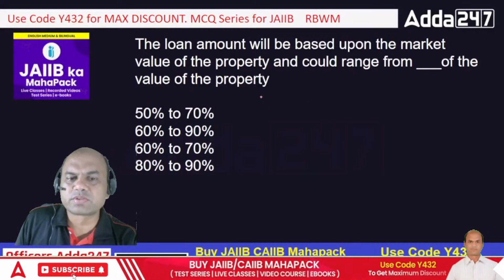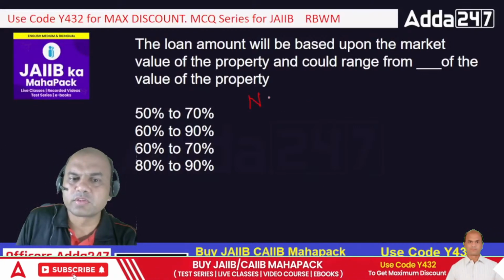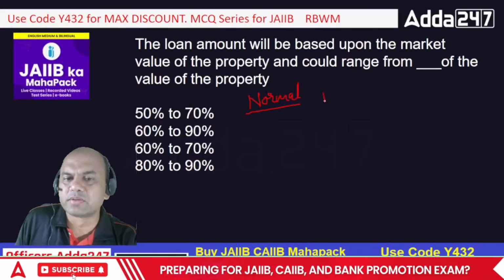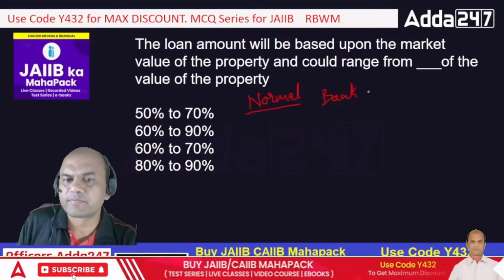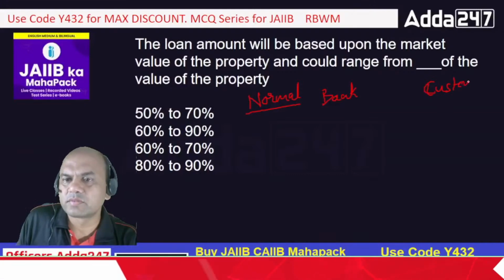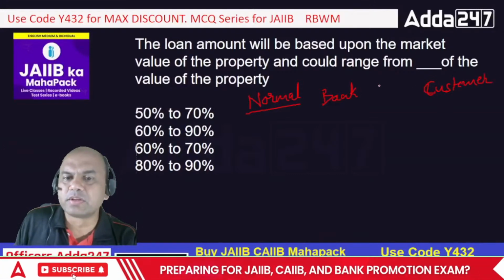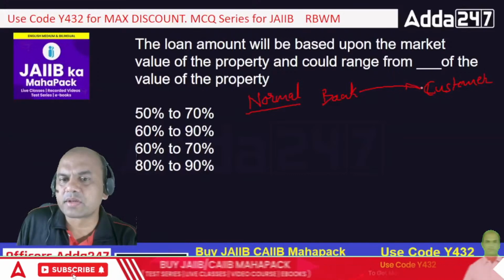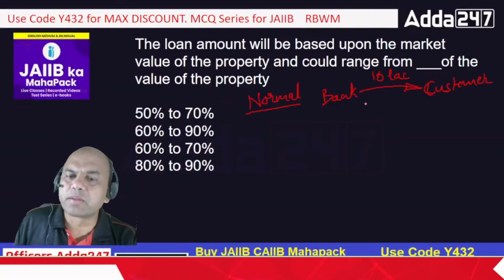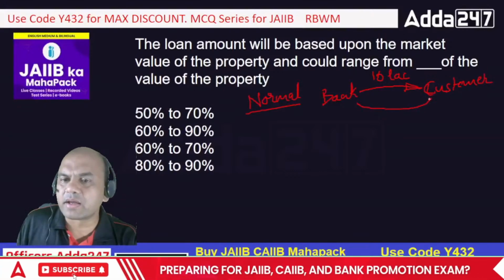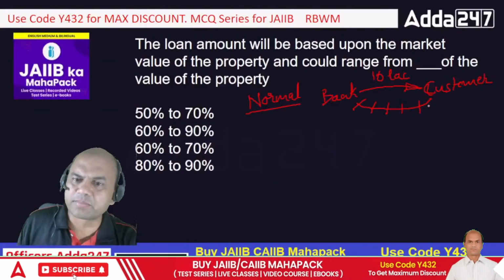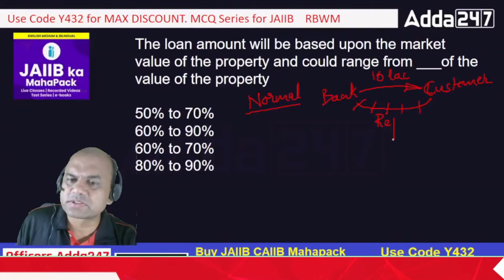One is the normal loan, which we take. What do I do in a normal loan? The bank gives me a loan. I am the customer. The bank gives me a loan for the full amount, let's say 10 lakhs. And I repay it to the bank in EMIs, of various amounts. So that is the normal process.